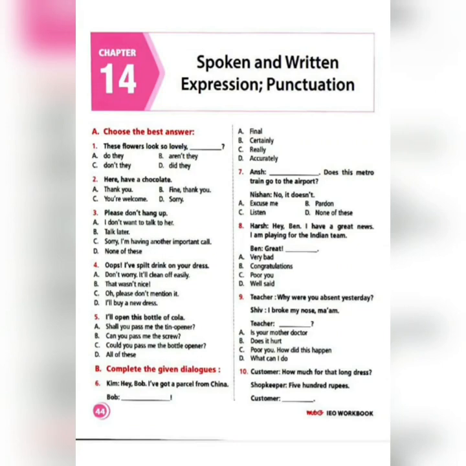So the name of the chapter now is chapter 14, Spoken and Written Expression and Punctuation. In this chapter basically we are going to learn about the different types of punctuation.